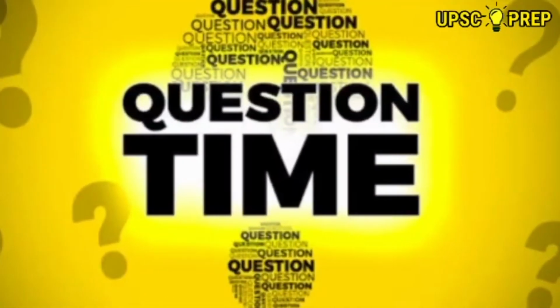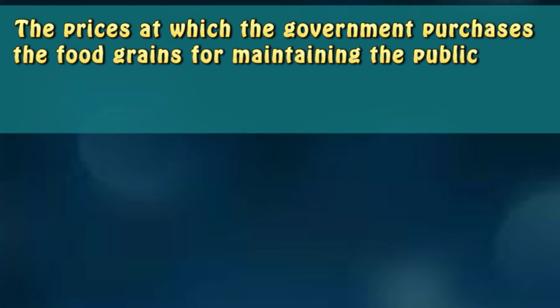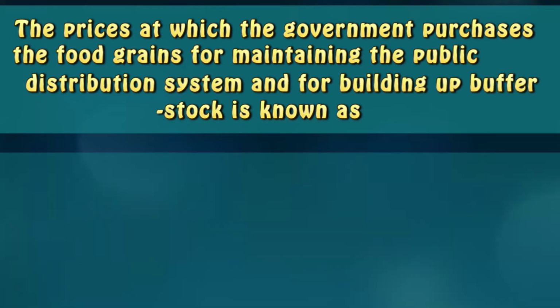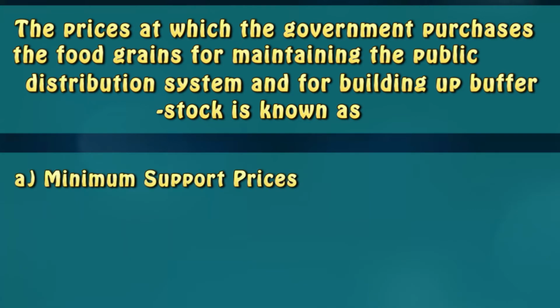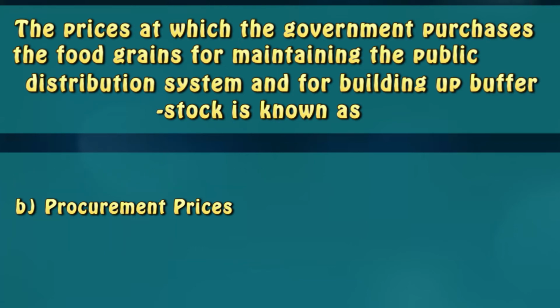Now, let's solve a related previous year prelims question from the year 2001. The prices at which the government purchases the food grains for maintaining the public distribution system and for building up buffer stock is known as A. Minimum support prices, B. Procurement prices, C. Issue prices, D. Ceiling prices. The correct answer is option B.